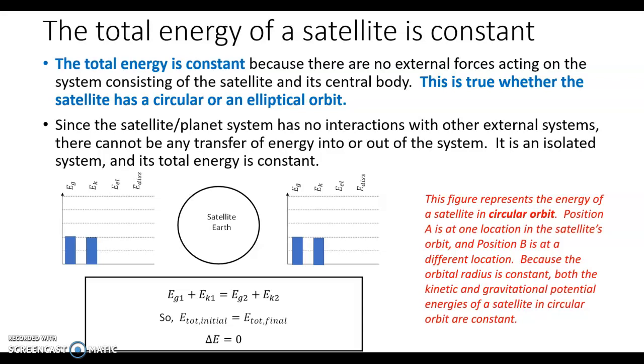On this page, I'm showing an energy conservation diagram for an example of a satellite in circular orbit. So in a circular orbit, the satellite is always at the same orbital radius, right? It's always at the same distance from the central body. Therefore, its orbital velocity is constant. So the kinetic energy and the gravitational potential energy are always constant. There is no change. At position A, the distribution of energy looks the same as at any other position around that orbit. So you can see that the change in energy is zero.